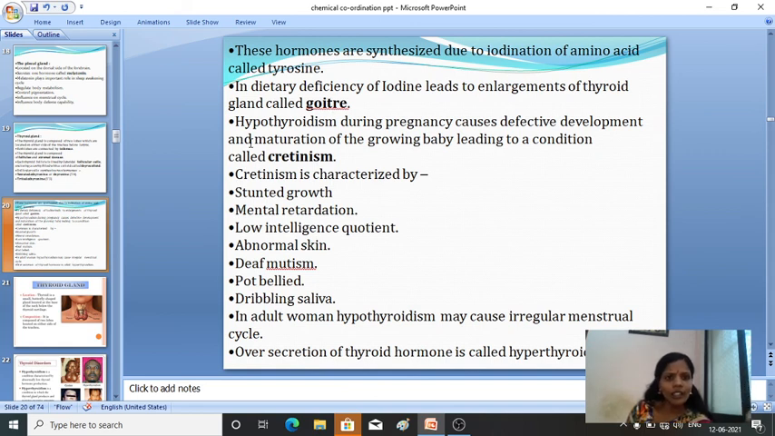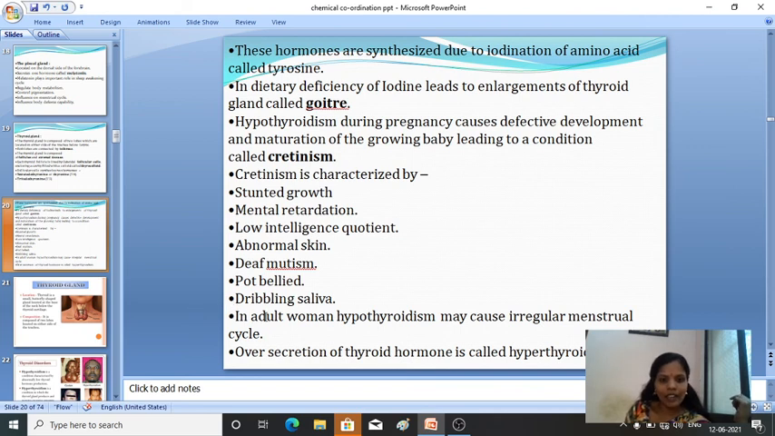If hypothyroidism during pregnancy causes defective development and maturation of the growing baby, it leads to a condition called cretinism. So let us see the characteristic features of cretinism. One is stunted growth, abnormal growth, then mental retardation, low intelligence quotient, abnormal skin, deaf mutism, pot belly and dribbling saliva.